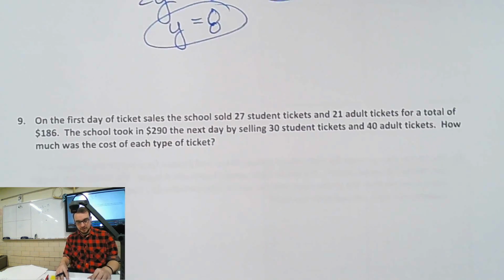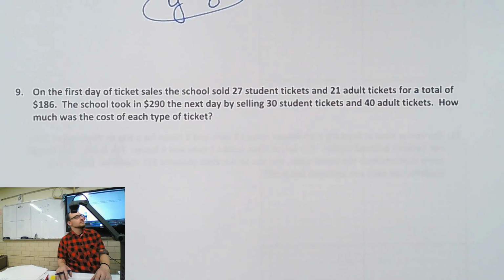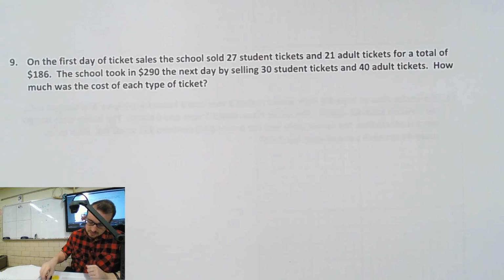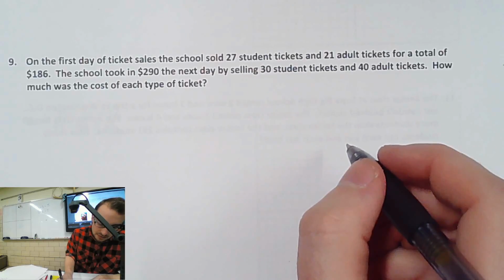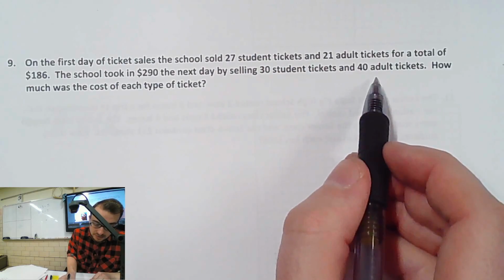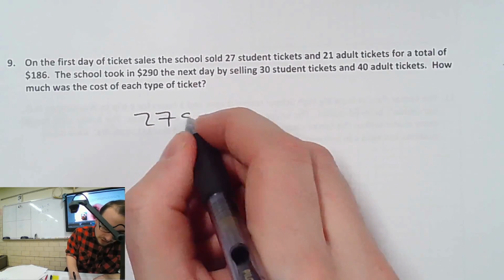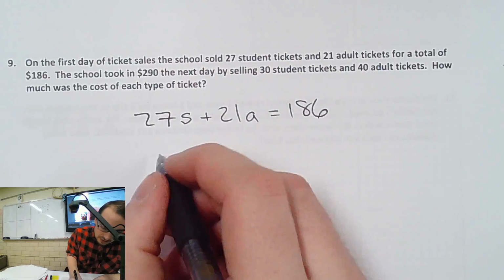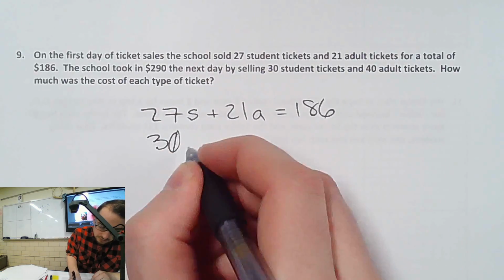On the first day of ticket sales, the school sold 27 student tickets and 21 adult tickets for a total of $186. Then they got $290 for selling 30 and 40. How much was the cost of each type of ticket? So, 27 times the cost of student tickets plus 21 times the cost of adult tickets should equal 186.